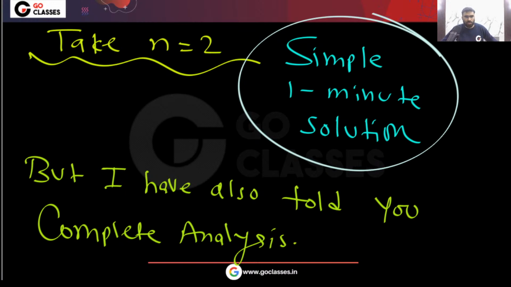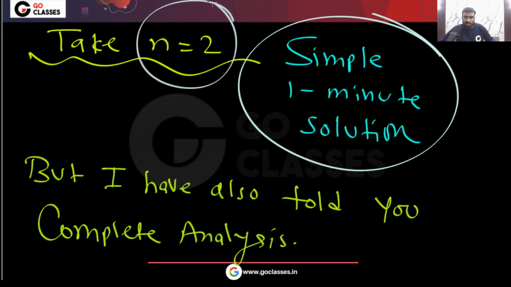All the TOC questions we have seen from the All India Mock Test 1, all the theory of computation questions, we have already seen. Let me know, did you understand? Please give me feedback so that I get to know. Did you understand the complete analysis? Also, did you understand this quick solution? This simple 1-minute solution also I have given to you.